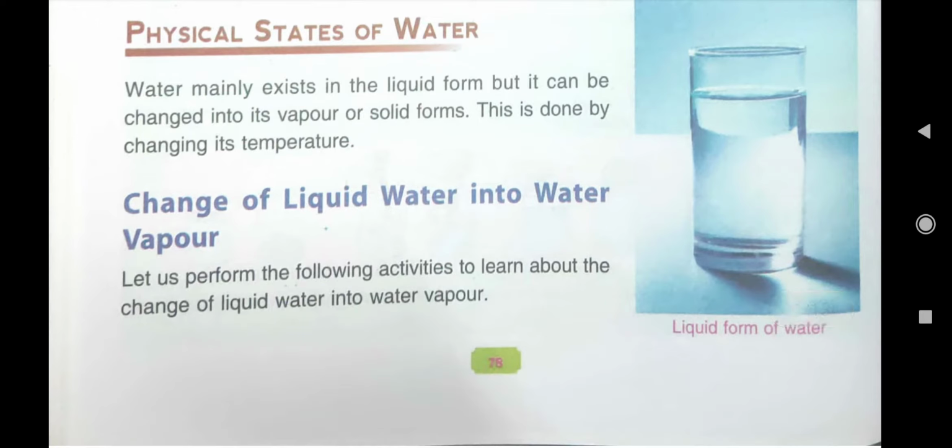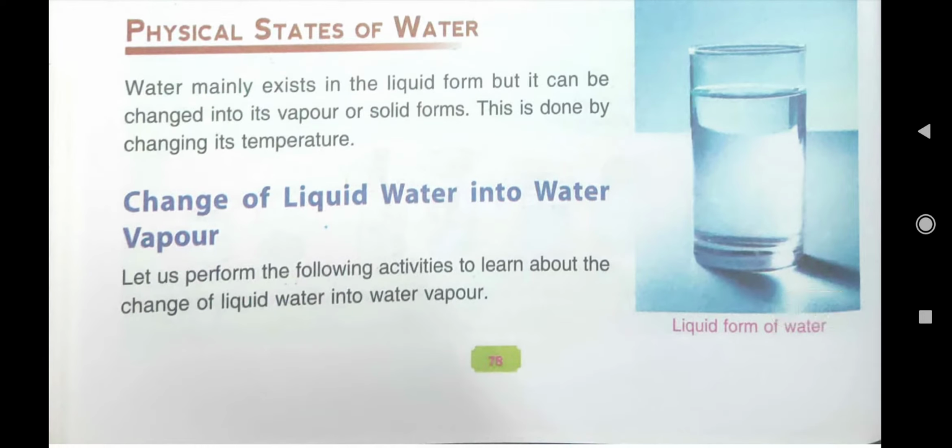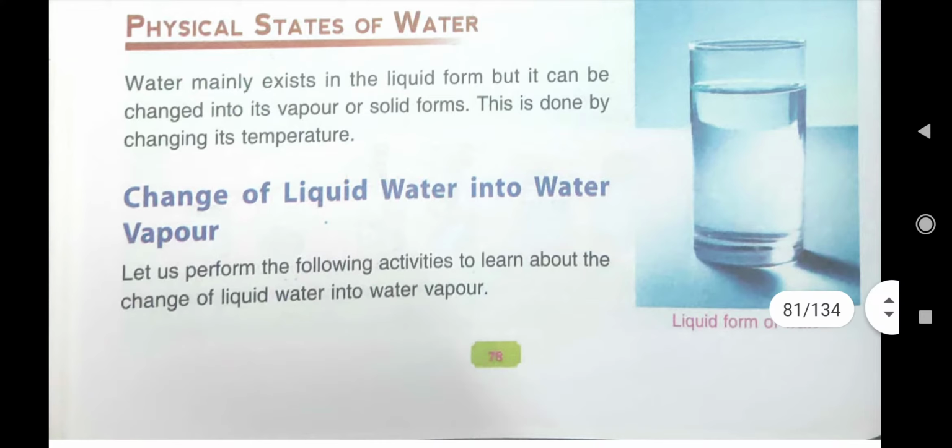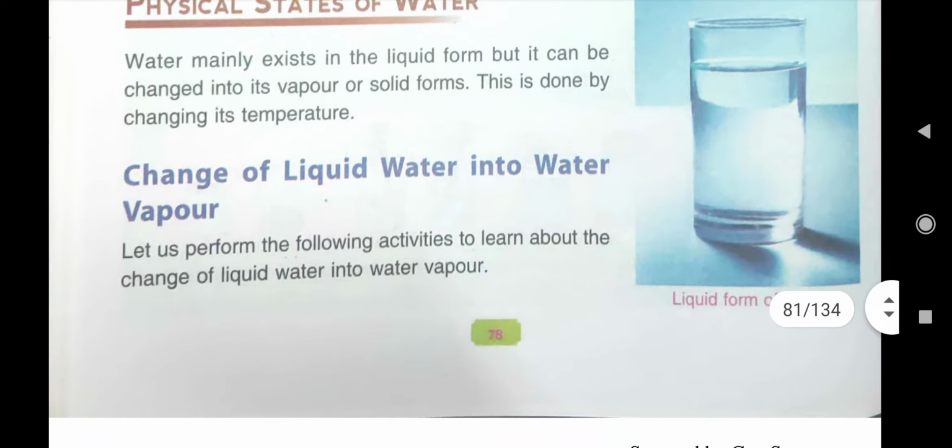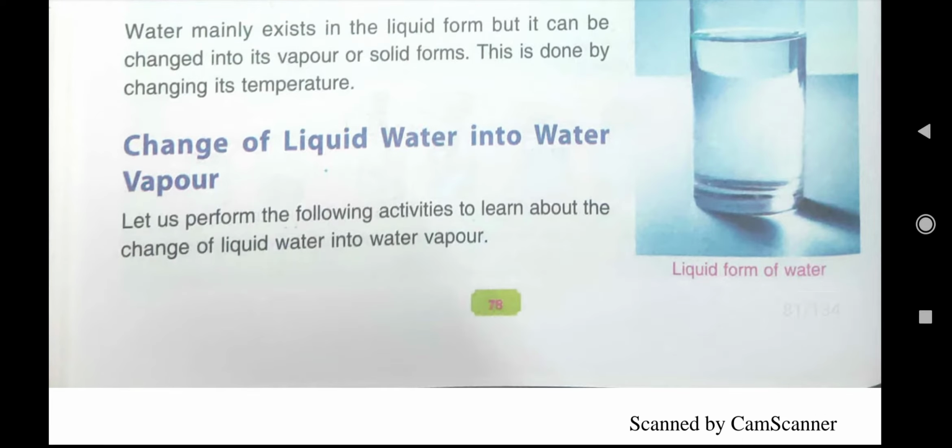And the vapor: if you boil water, you will observe that water has been evaporated in the form of vapor after heating. That is called the gaseous form of water. So water mainly exists in liquid form, but it can be changed into its vapor form on heating, and into its solid form on cooling.